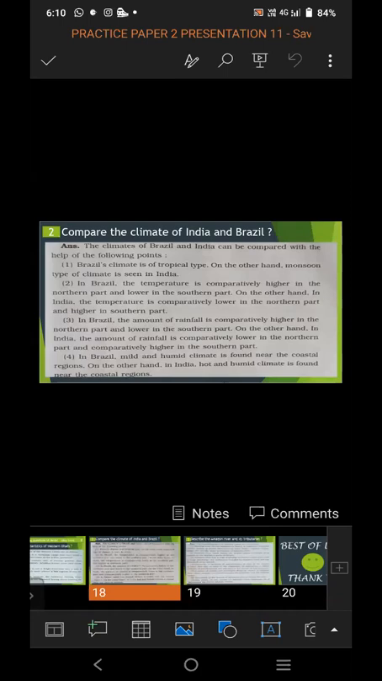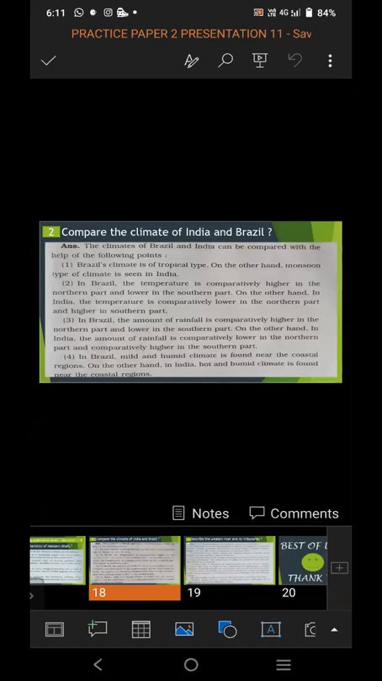In Brazil, the temperature is comparatively high in the northern part and lower in the southern part. On the other hand, in India, the temperature is comparatively low in the northern part and higher in the southern part. This is also the main difference and the comparison between the climate of India and Brazil.